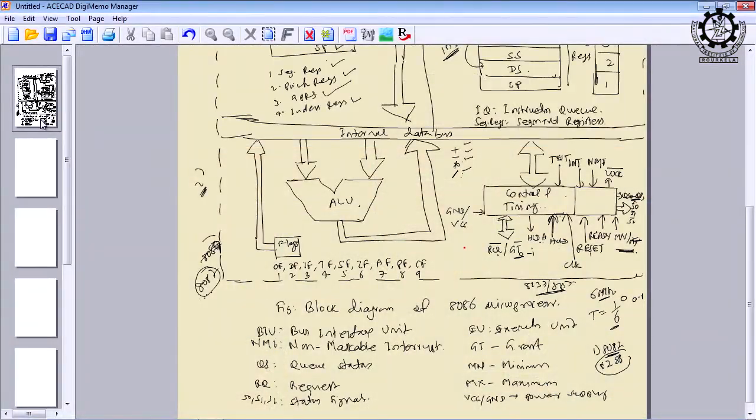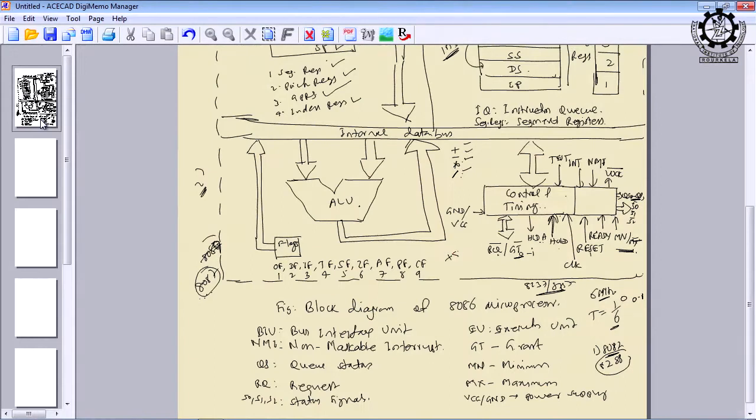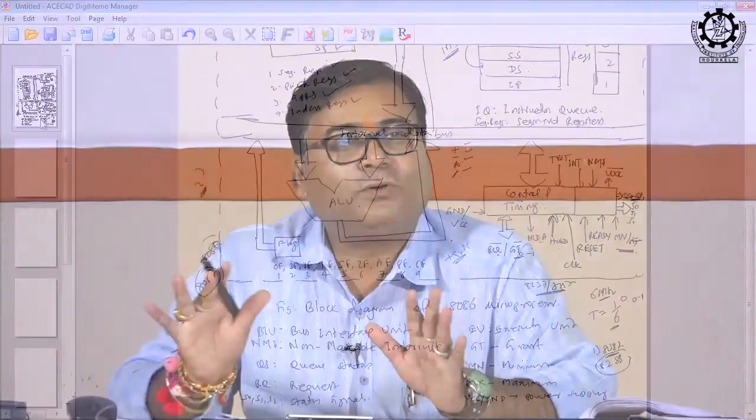So then what is remaining? The last ones are ground and VCC. That means every IC needs a power supply. So there must be at least two pins, one for positive and another for negative, and almost all microprocessor ICs in the world are operated with a plus 5 volt DC, unless you add some mechanical components, because most of the electronic components in the world operate within plus 5 or minus 5 volt DC.